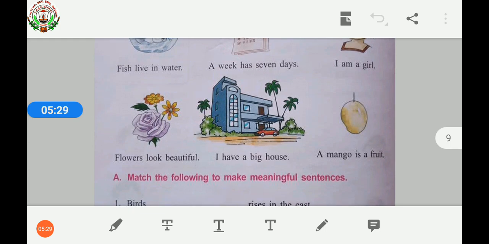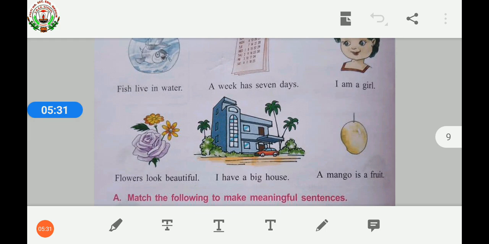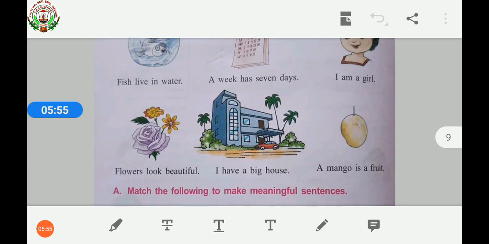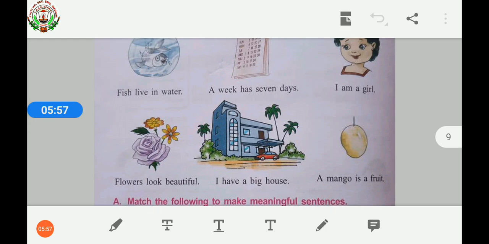So, children, in all these examples, the group of words are joined together in such a way that it is giving us some meaning. It is giving us some information. So, it is a sentence. Also, the sentences are starting with the capital letter and ending with a full stop. And also there is a space between each and every word. So all of them are complete sentences.